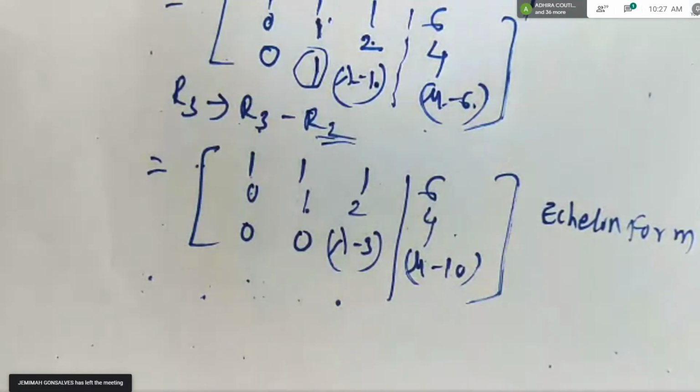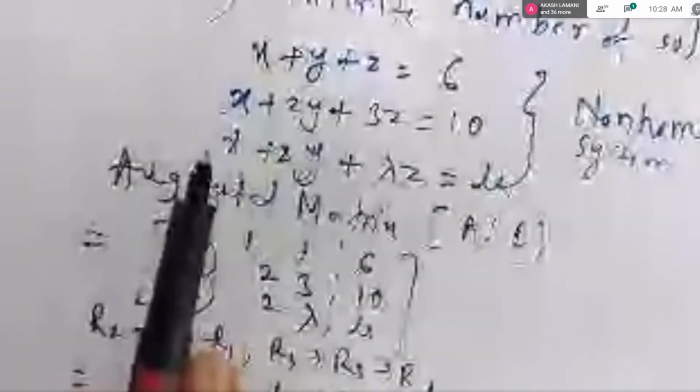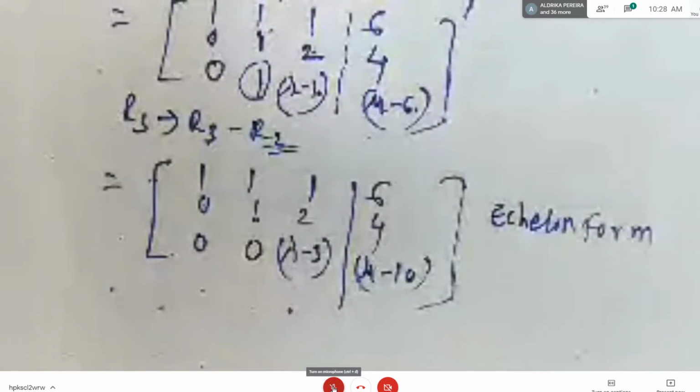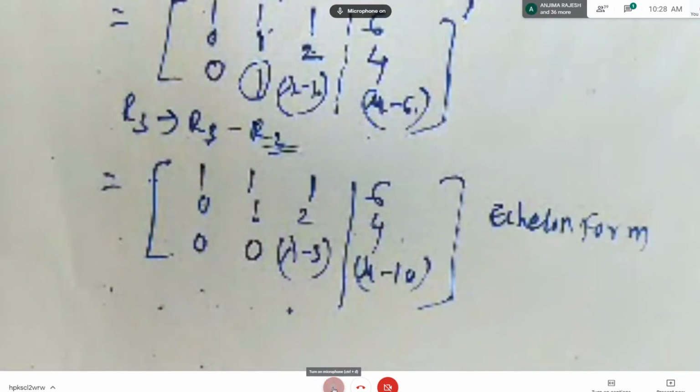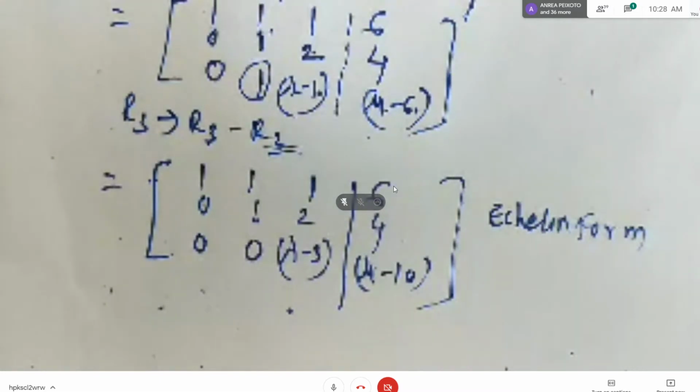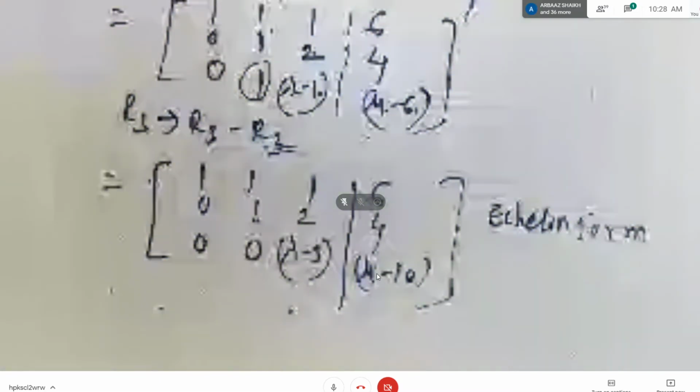So if the question comes like this, find out values of lambda and mu, you have to write the augmented matrix and convert it to the echelon form. No doubt till here? Should I proceed?